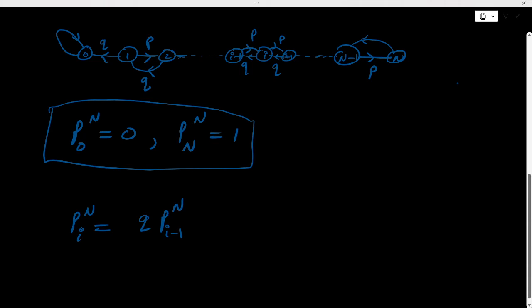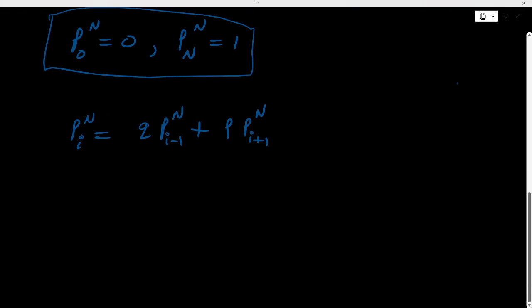Then I will come to state I minus 1, and from there the probability that it will ever reach n will be Pi minus 1. Also, the gambler can win 1 unit with probability P, and from there I will reach state I plus 1, and then the probability of ever reaching n will be Pi plus 1 n, right?